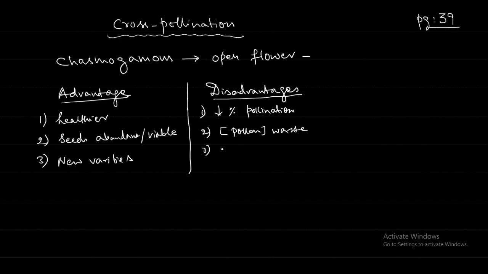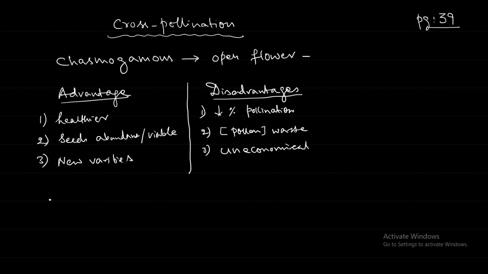So generally when the plant decides that now it is the time of the flowering season, at that time most of the resources and energy of the plant will go into producing these flowers and making a lot of pollen, so that they can distribute. So it's uneconomical as compared to self pollination, but the advantages are there, new varieties and all can be produced.